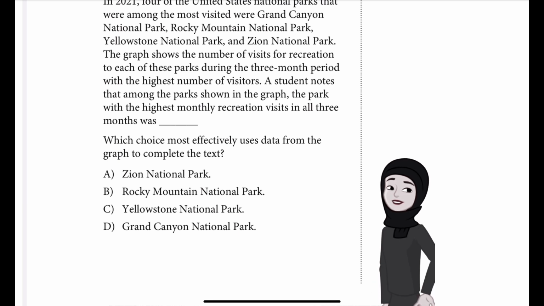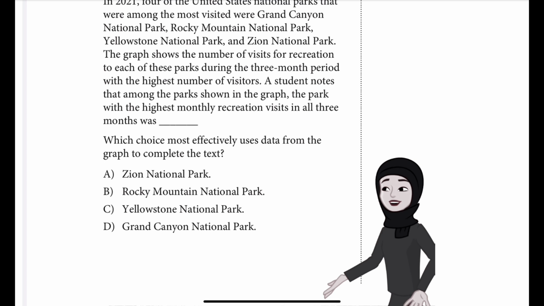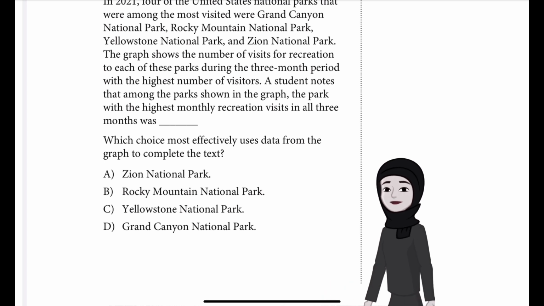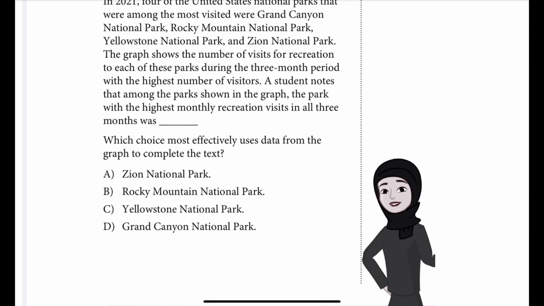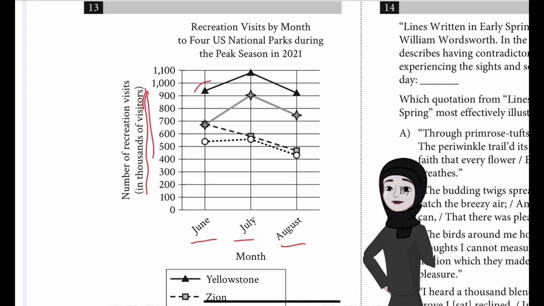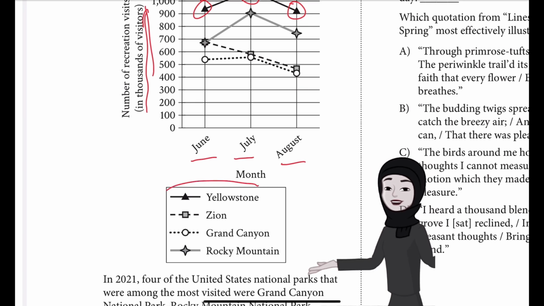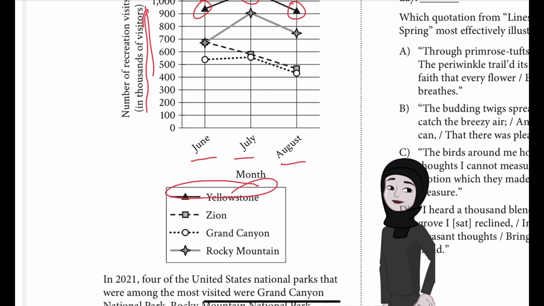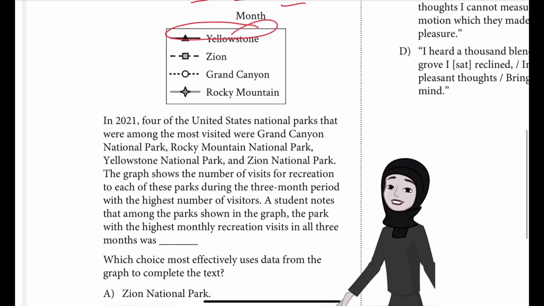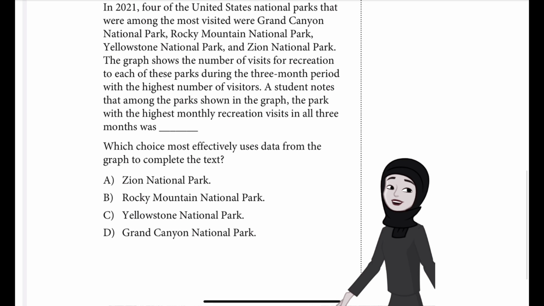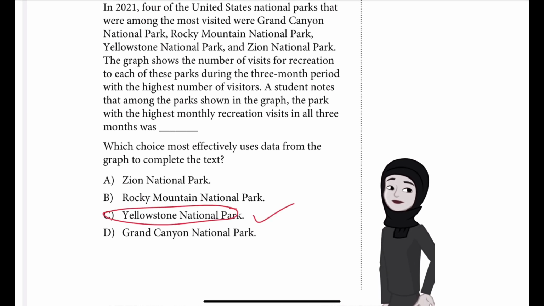Is it A. Zion National Park, B. Rocky Mountain National Park, C. Yellowstone National Park or D. Grand Canyon National Park? So we can clearly see that the highest is this black triangle shape, and that black triangle shape belongs to Yellowstone. So which should we choose? If you said C, well done, that is the right answer.